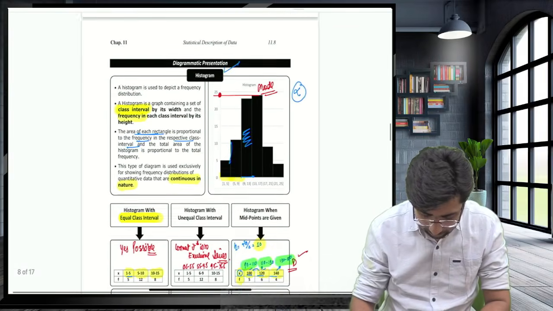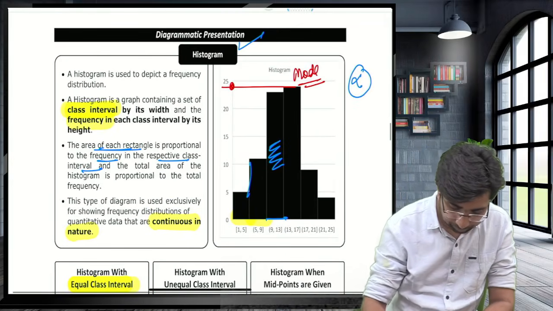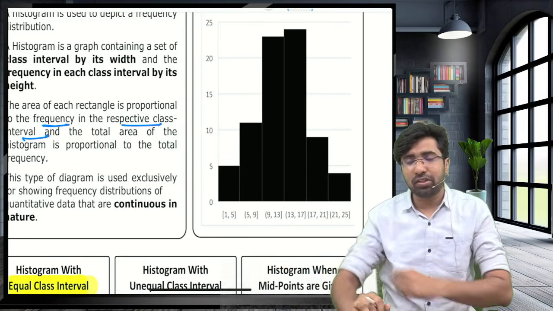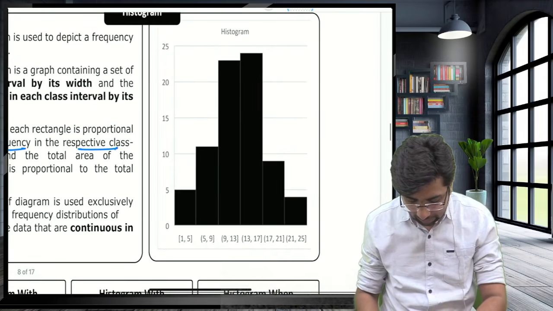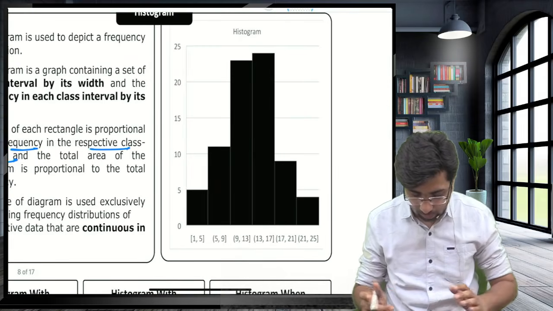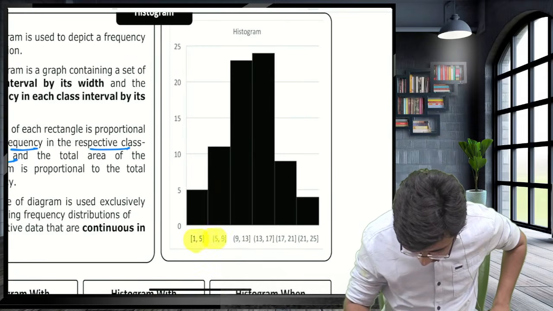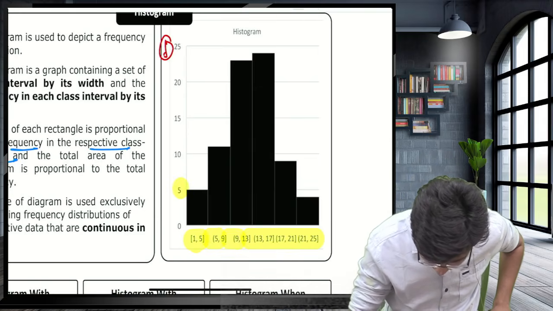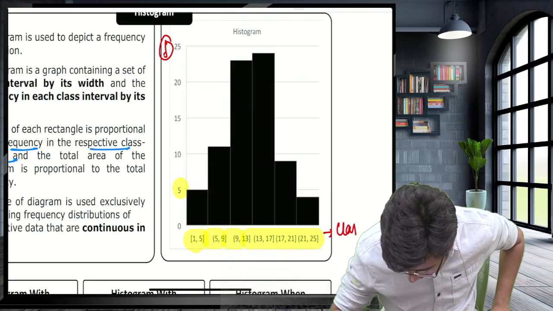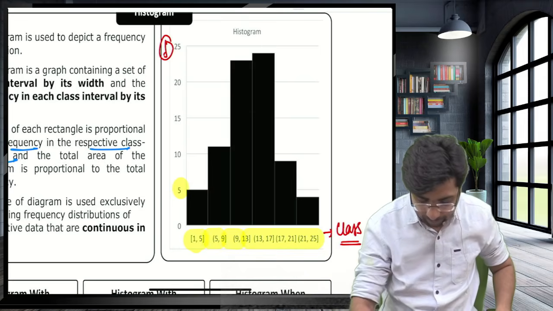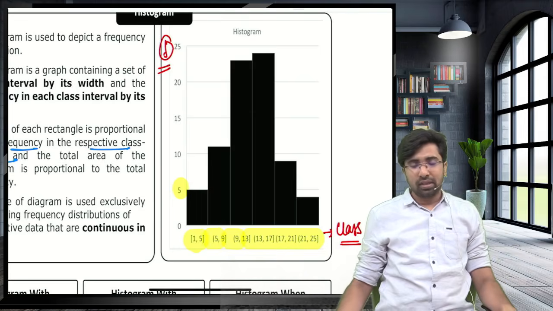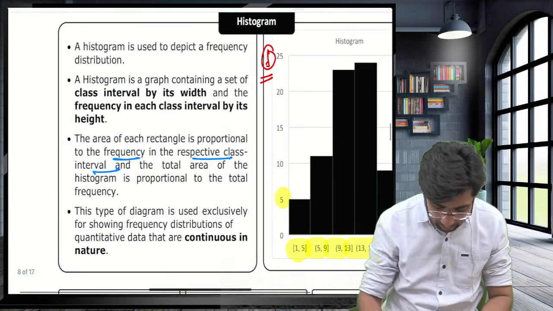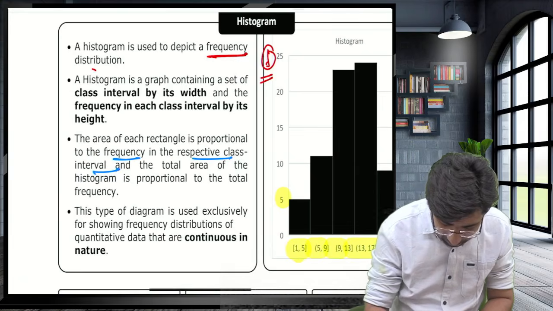Let's start with the histogram. Guys, see, whenever you are having the observation in the form of class interval, for example 1 to 5, 5 to 9, 9 to 13, you can present the class interval in the x-axis and the frequency in the y-axis. Guys, class interval, that is class, in the x-axis and frequency in the y-axis. Guys, and the histogram is constructed. So guys, can I say histogram depicts the frequency distribution?